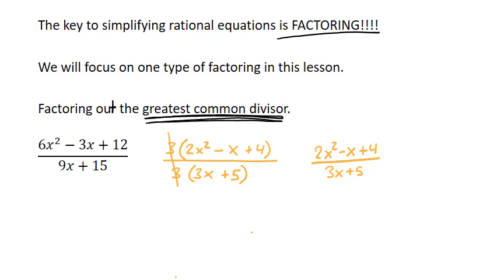So it's not a lot of simplification, but we were able to take all of the coefficients, and because they all had something in common, we were able to divide that out, factor that out top and bottom, so that the factors of 3 out front in the numerator and denominator now canceled each other out. And this is our final rational expression simplified.